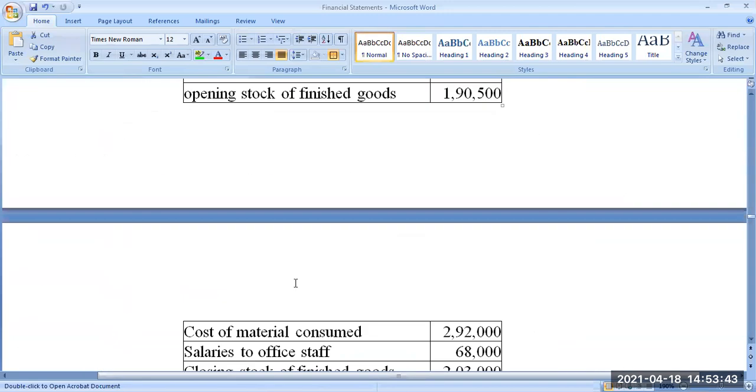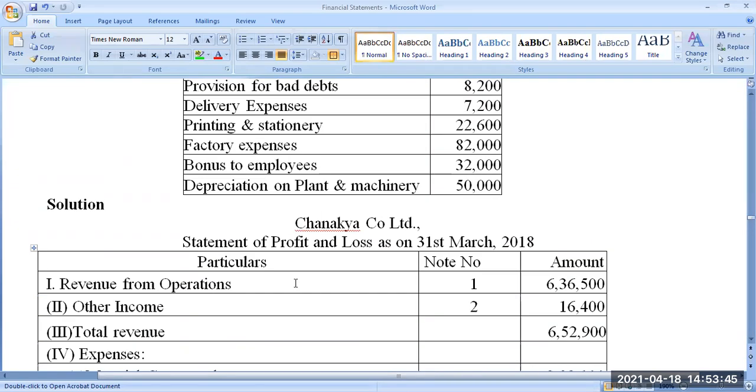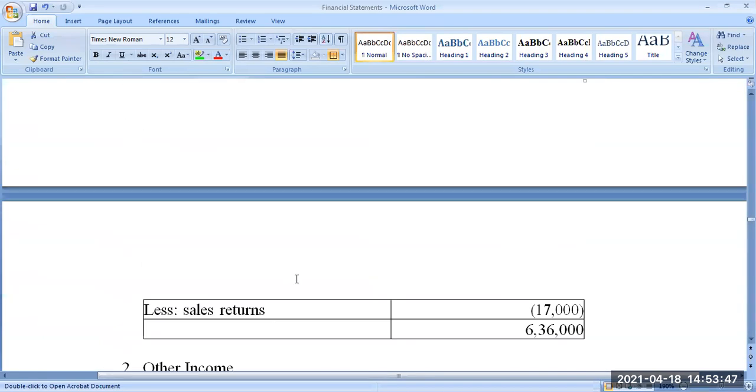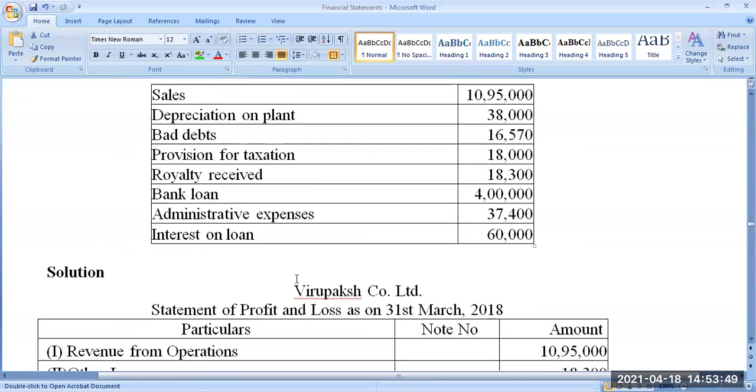We have some 5 to 6 minutes. Does anybody have anything to talk about? Professor Deepika here. Yes, Deepika.